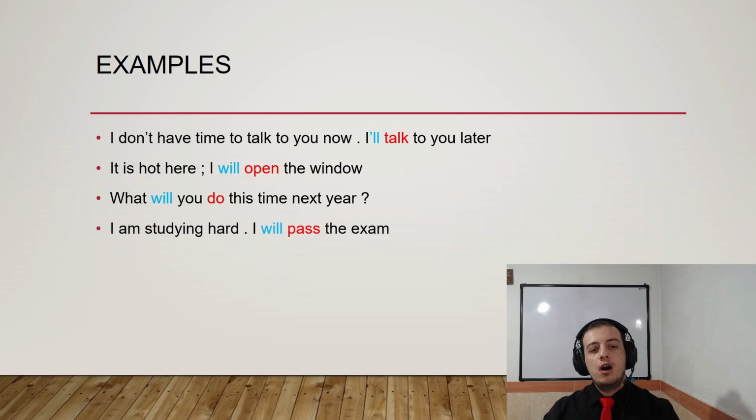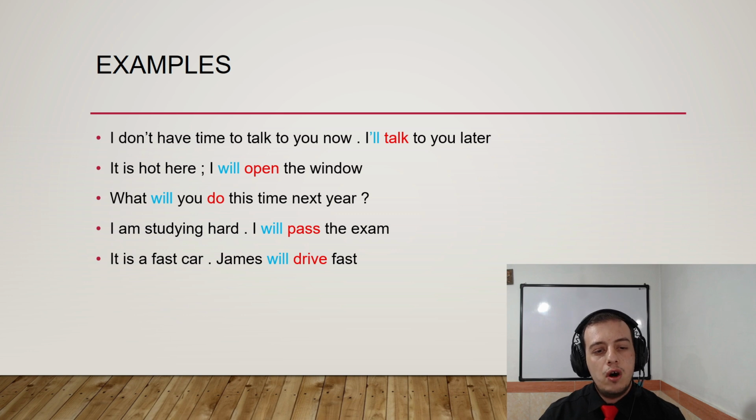I am studying hard. I will pass the exam. Again, we have one of those functions here. Can you guess the function? I'm studying hard. I will pass the exam. Actually, you're right. It is talking about future. He believes in something in future happening. It is a fast car. James will drive fast. Again, he's sure or believes in something in future.